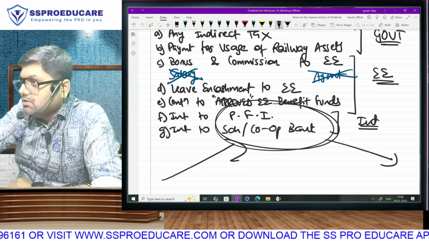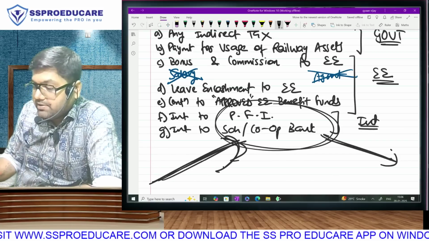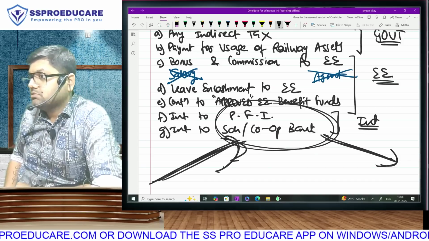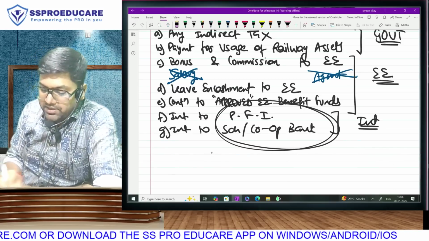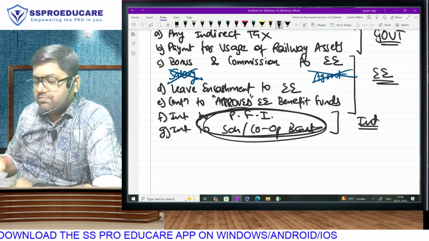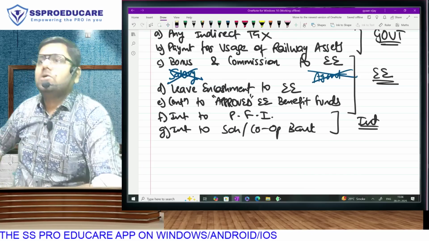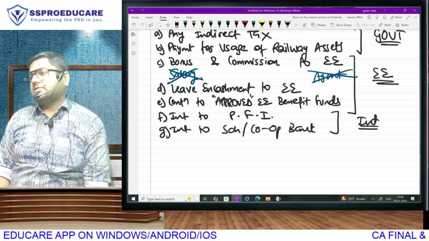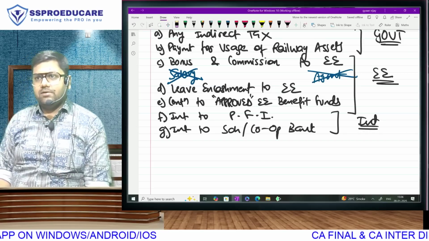Correct? If the people who have taken loans don't pay interest, then how will we pay interest to our fixed deposit holders, our current account holders, saving account holders? In a current account there is no interest, but the principal is there. So we want to make sure that their money comes on time, and therefore deduction will be given only if paid. Logic. So interest, that is my business expense, and the loan I have taken from a scheduled bank, cooperative bank, or public financial institution, that interest will be allowed as a deduction only and only if interest is paid.